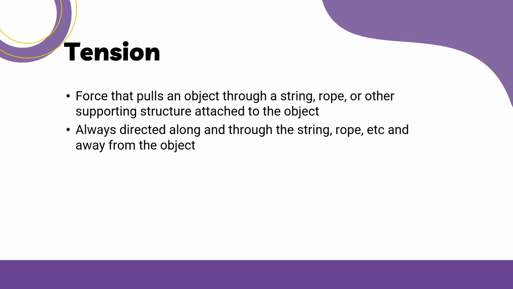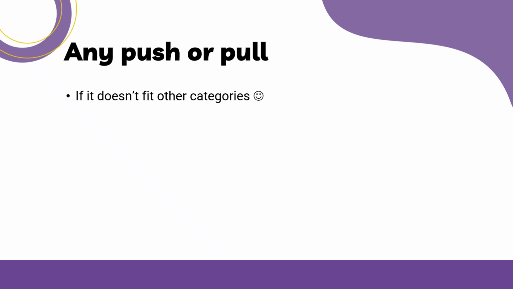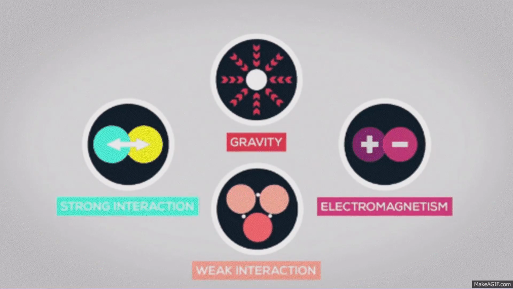Next, let's have tension. Tension is the force that pulls an object through a string, rope, or other supporting structure attached to the object. It is always directed along and through the string, rope, and others, and away from the object. Now, if the force doesn't fit other categories, we can classify that as any push or pull. Now, we also have other types of forces, such as gravitational force, electromagnetic force, strong interaction or strong force, and weak interaction or weak force.